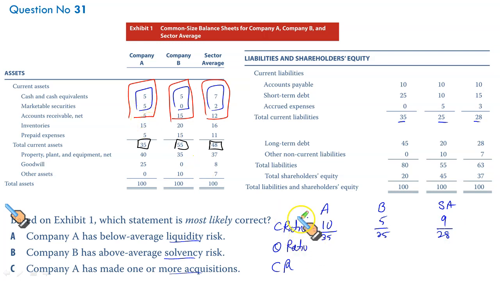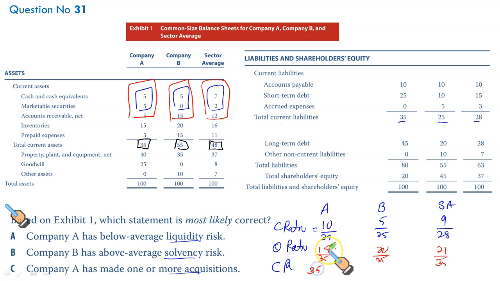Next item we have is the quick ratio given in red. 5, 5, 5, 15. It'll be 15. 5 plus 15, 20. And then 7 plus 2 plus 12 gives you 21. Denominator for this would be the same as well, 35, 35 and 35.